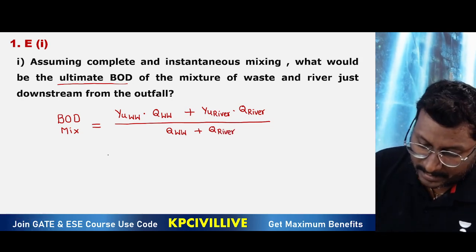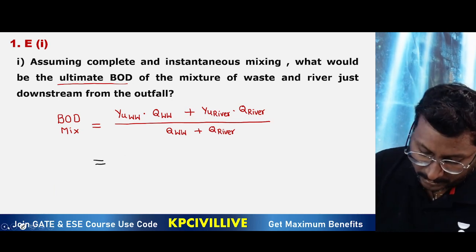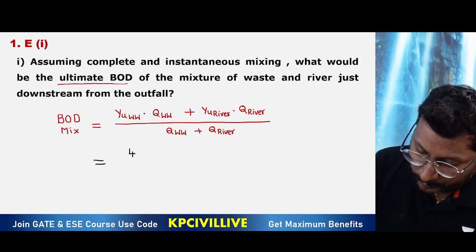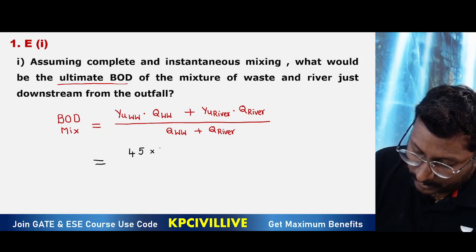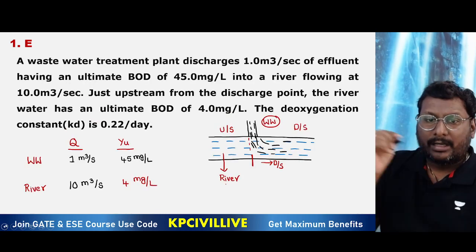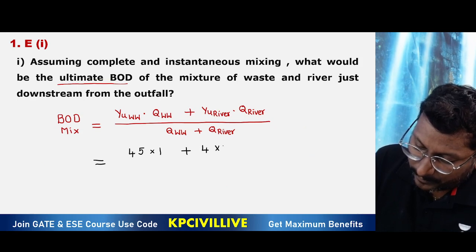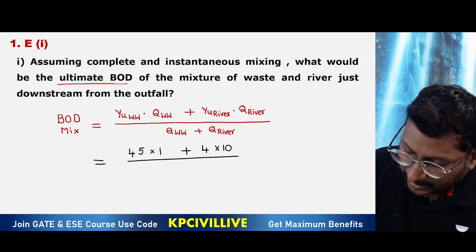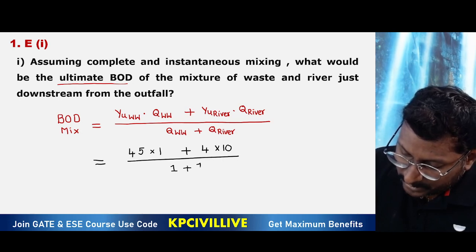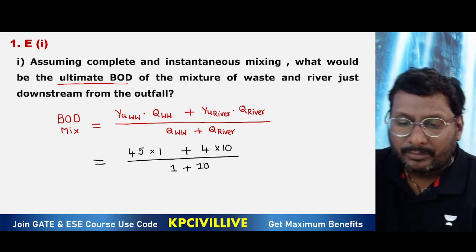So what we can consider here, very clearly written: ultimate BOD of wastewater given here, please check, 45, discharge of wastewater 1, plus ultimate BOD of river 4, discharge 10. What is the total discharge? Wastewater discharge 1, river discharge 10. So just a weighted average is going to give you the answer.